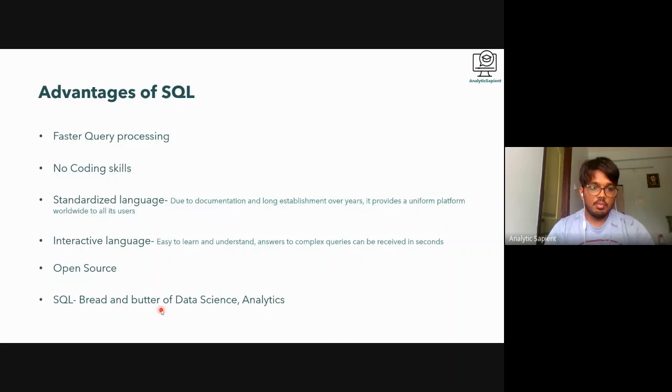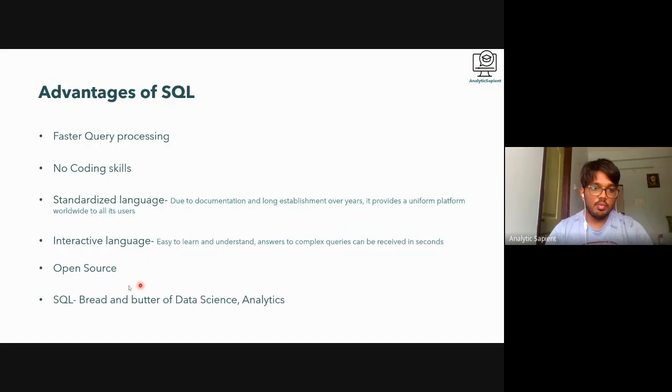Then SQL is the bread and butter of data science or analytics. So everyone who is going to start in the field of data science analytics definitely has to have this, it is a must have, right? These days, when you have to crack a job in data science or analytics, they look for SQL. Even though you are a fresher, they don't exactly look for SQL, but they look for your problem thinking and all, if you are going to get placed in the campus. But if you are unfortunate and not able to get placed in the campus, then if you learn this skill, this is an add-on to your resume. So the recruiters definitely look into this. Like, I need not teach SQL, then the person can directly get into the team and get started.